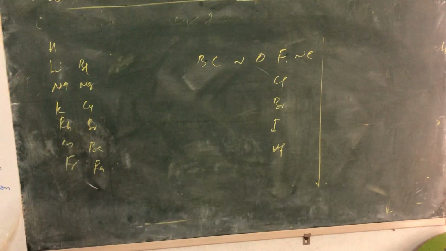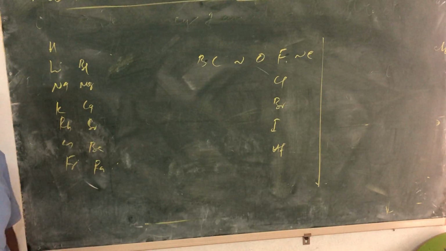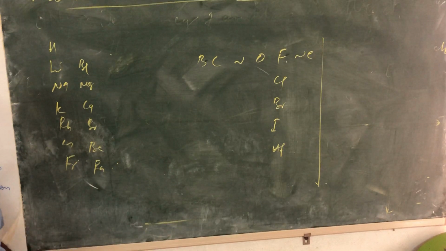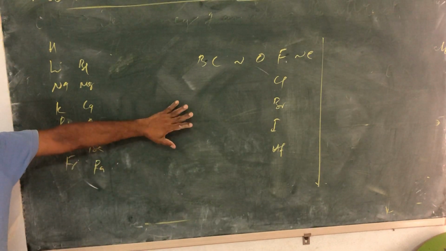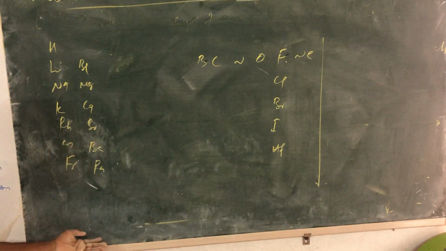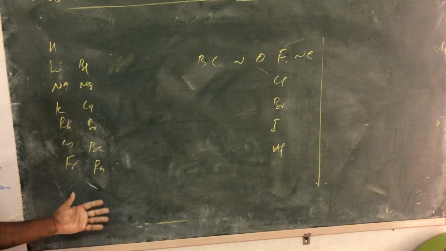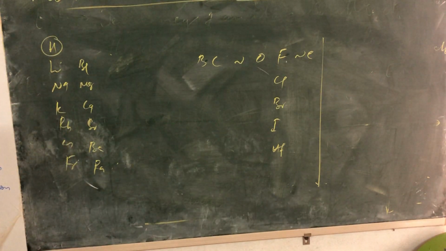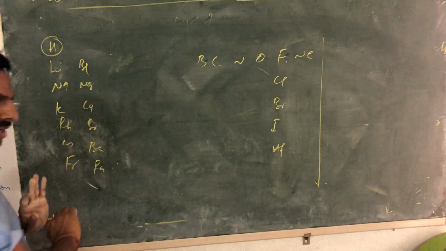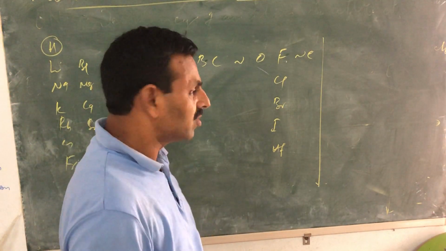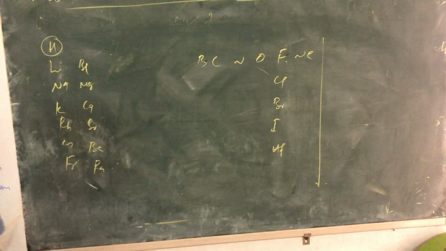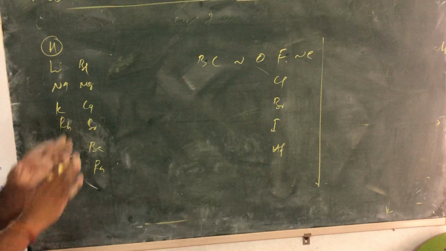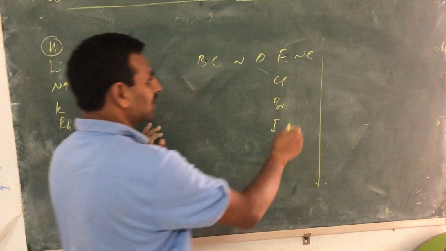Okay. Now, what is the definition of metals? Metals are electropositive in nature. They have the tendency to lose electrons. Where are those metals? The entire D block elements are metals, that you know. Entire F block elements are metals. And entire S block elements are metals except hydrogen. Now, where are non-metals? In the P block you have non-metals. Remember, very strong non-metals you will find in the right top corner except inert gases.